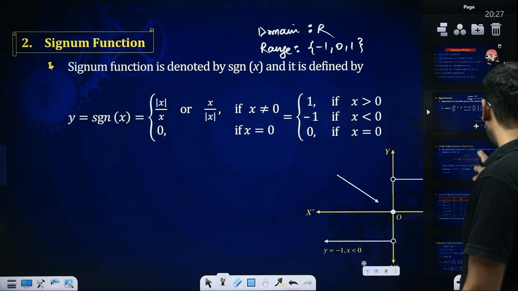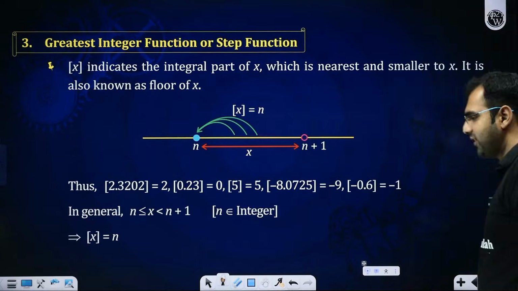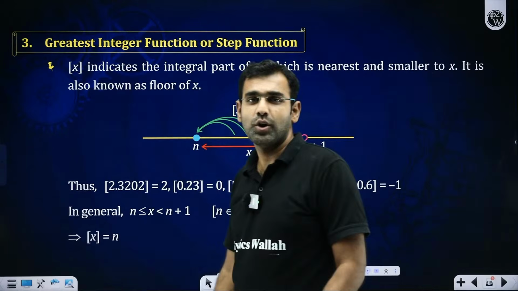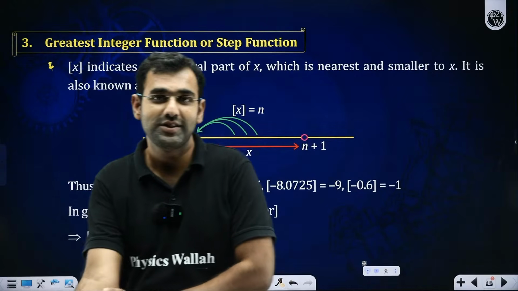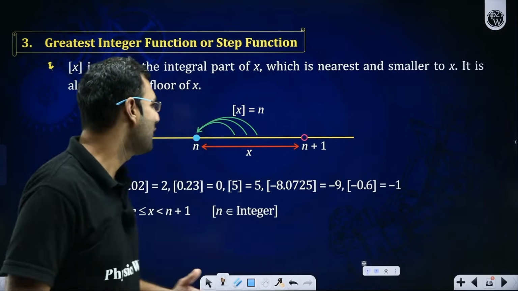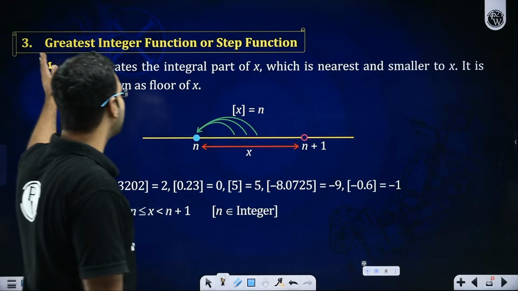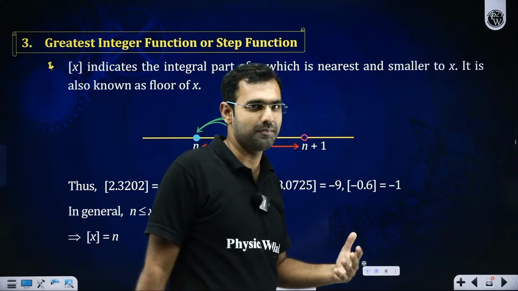Now there comes again a very beautiful function which is called GIF. It is not that meme wala GIF. It is a different kind of GIF. It is called the greatest integer function. Now what does it mean?